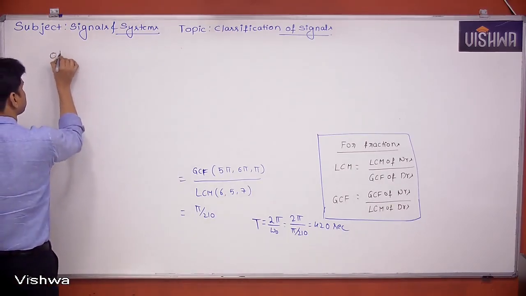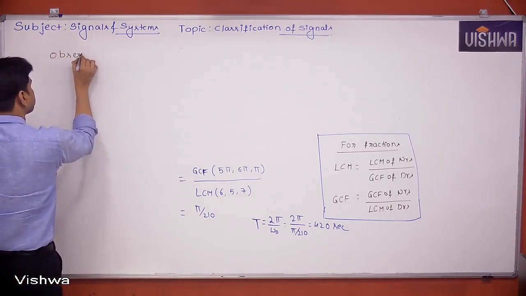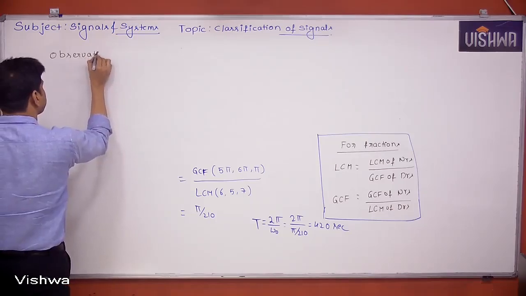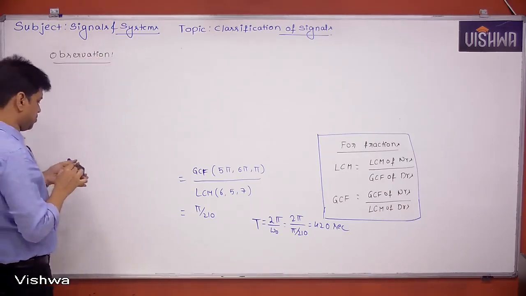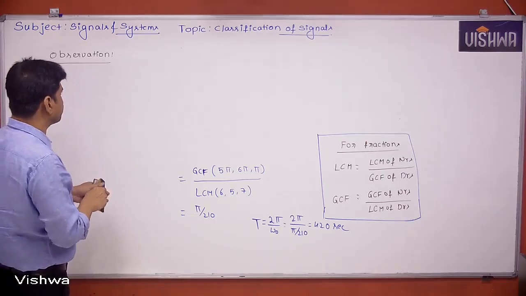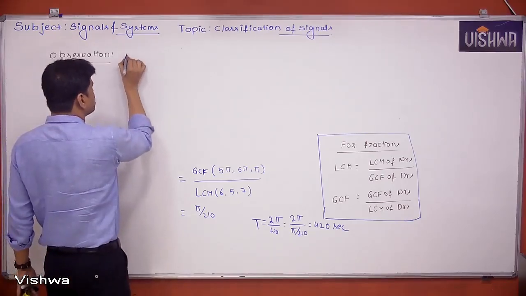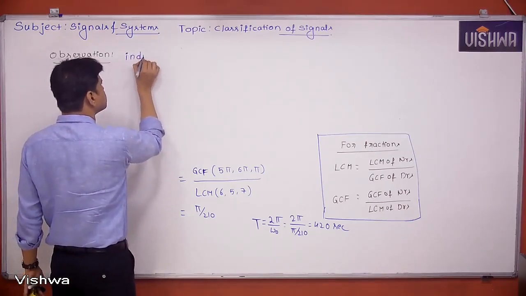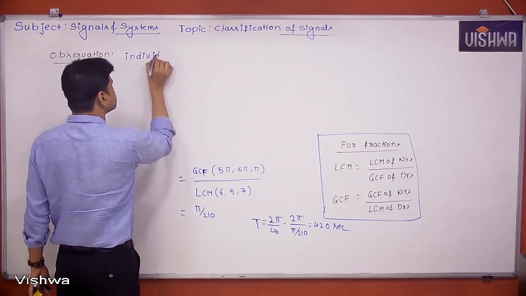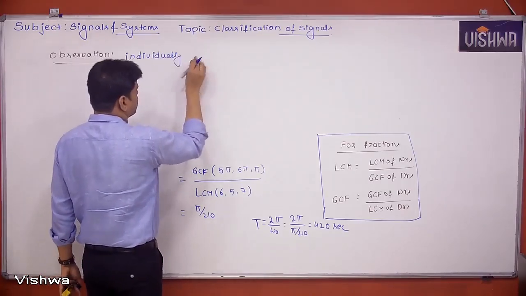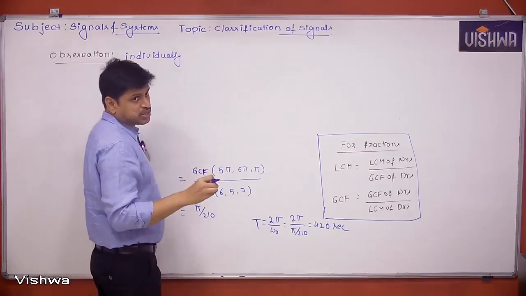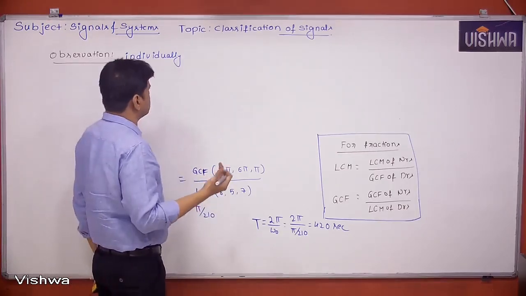Observation. Individually, that means only one sinusoid or one cosinusoid, or we can say one phasor.